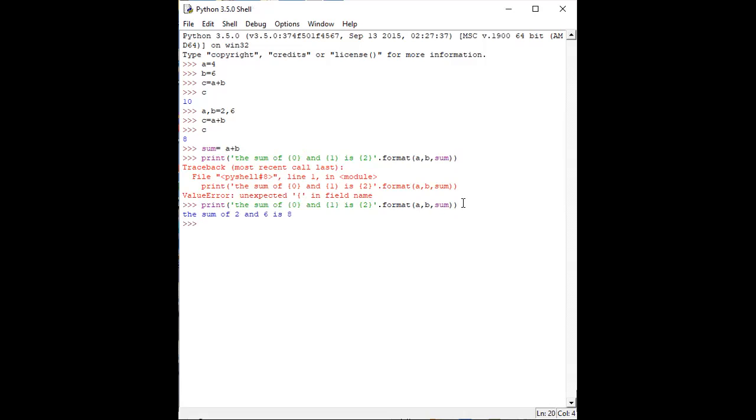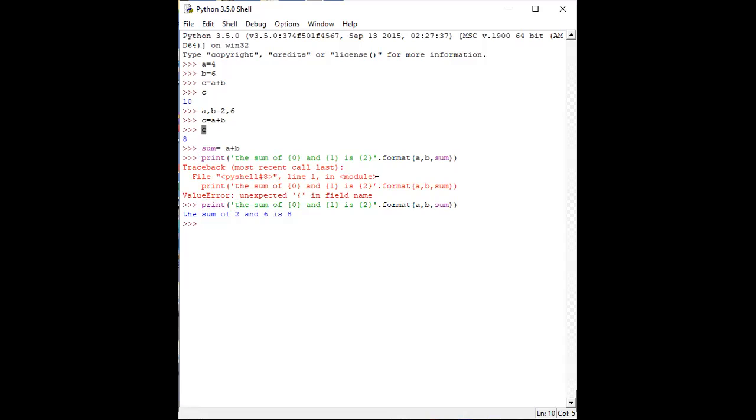Okay, so now we can see the output is written in a statement like this. I have mentioned a print statement here. Previously, I didn't use any print statement, just the variable. I wrote that variable and clicked enter, and the value is displayed here. I am talking about the section where I don't write any print, just typing the variable C, and the value is displayed. But now I am using a print statement where I have mentioned this keyword and the particular format of A, B, and sum.